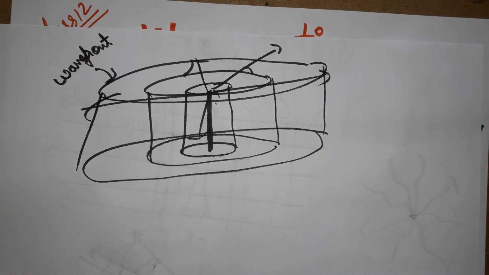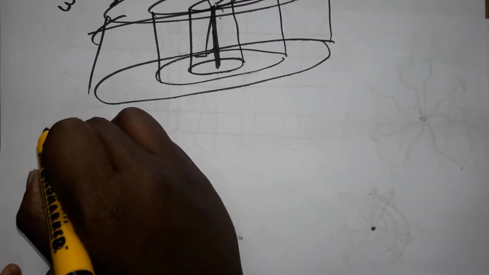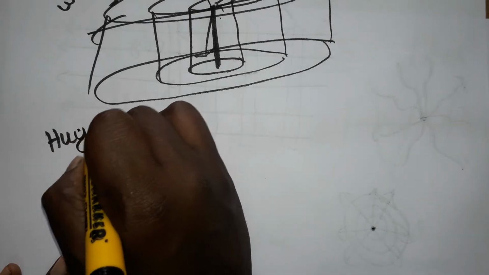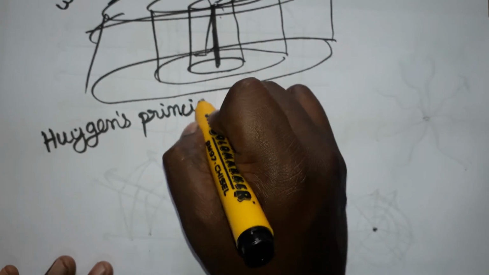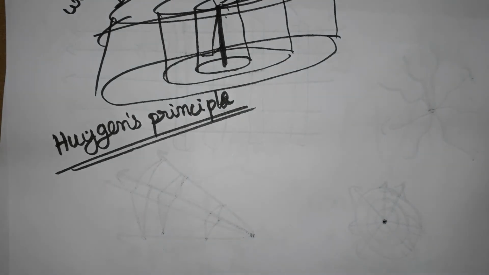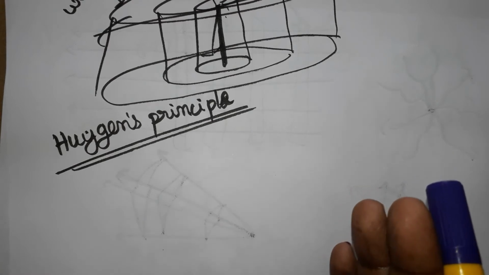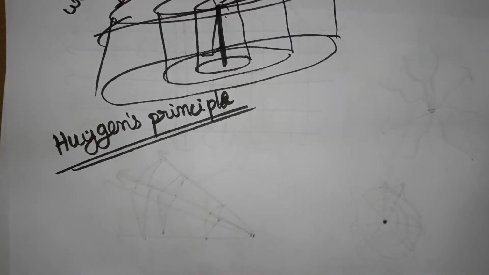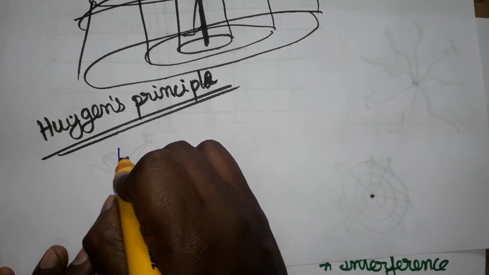Okay, Huygens took three principles, three postulates. I'm going to explain the postulates one by one. We can say Huygens principle or Huygens postulates. The first postulate will help you to understand Huygens reflection and refraction, how the wave is going to be reflected and how the wave is going to be refracted. Both concepts we can understand when we learn what the Huygens postulates are, the three postulates.